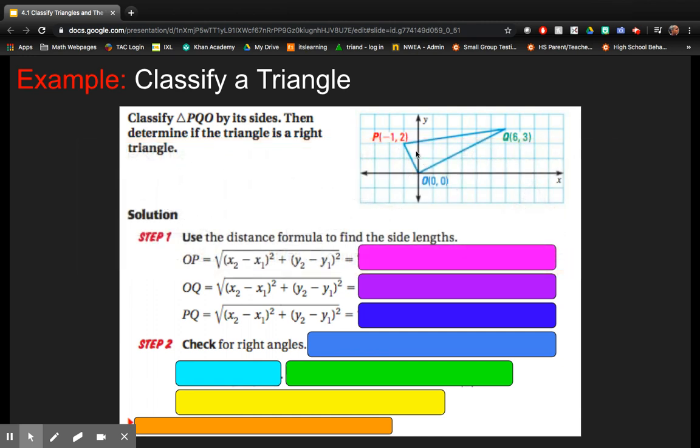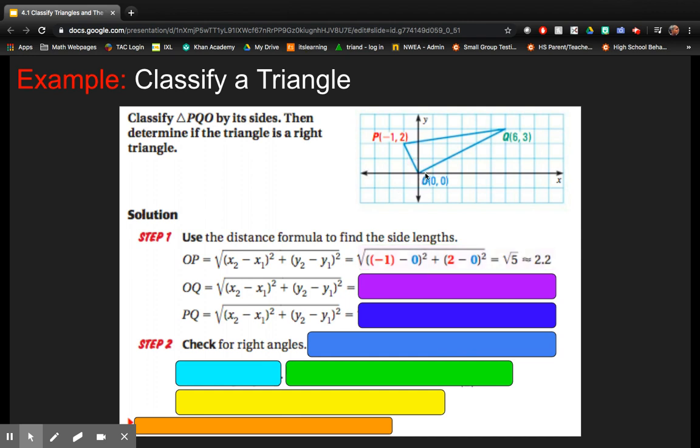So what we need to do is determine, are any of the sides congruent? And just by glancing, I think we can all probably agree that PO is not the same length as PQ or OQ. But we might ask ourselves, what about PQ and OQ? So let's go ahead and find the length of all three sides by using the distance formula, just subtracting x minus x squared plus y minus y squared and taking the square root of the answer.